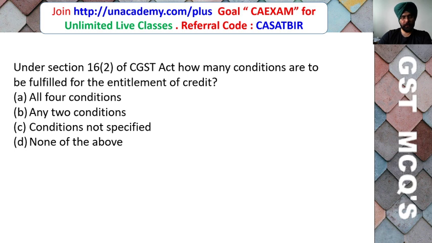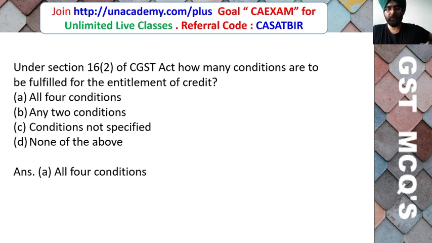So friends, here the correct answer is that all the four conditions are to be satisfied before the person can claim input tax credit. These conditions are under section 16(2). That is, the person must have received a tax invoice, bill of supply, bill of entry, etc., and he must have received the goods or services. The supplier of the goods or services must have paid the GST to the government, and the recipient must have filed the return. So all the conditions are required to be fulfilled.